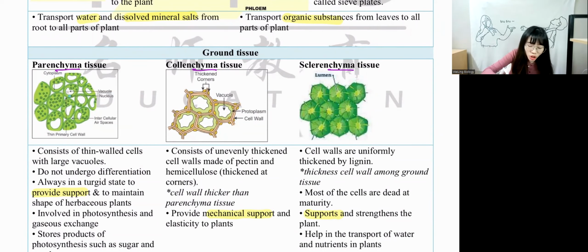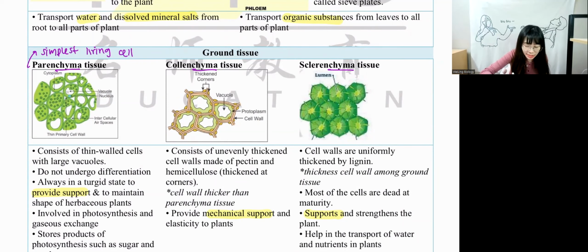Parenchyma tissue is known as the simplest living cell. Okay, you can mark it over here. Even though it's called the simplest living cell, it has the most functions. The reason it's called the simplest living cell is that they do not carry out differentiation. They are the simplest living cell, but they have a lot of functions in parenchyma tissue.